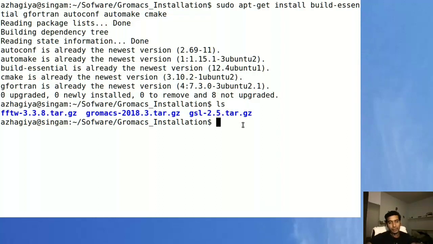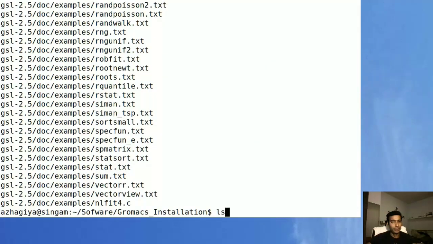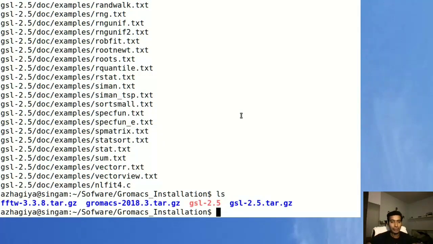To install the GSL library, we need to untar it. So tar xvfz GSL is the command to untar. Once you untar, you will get a folder called GSL-2.25.